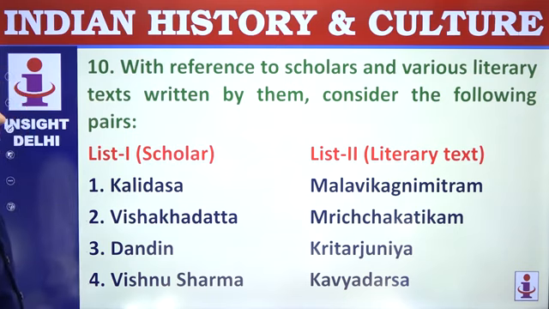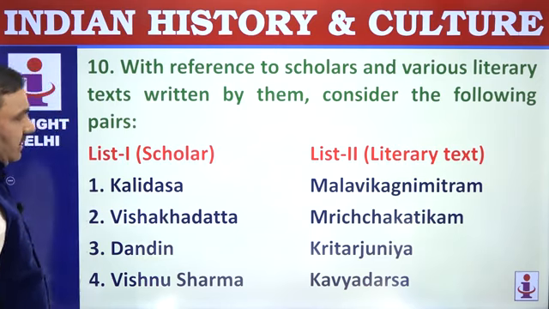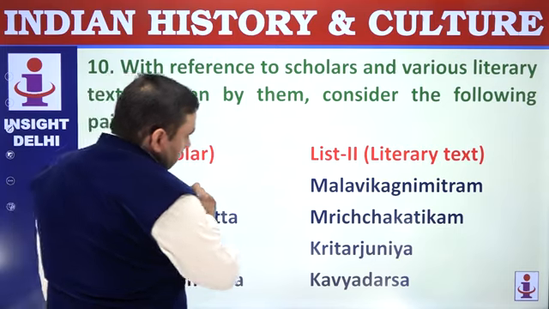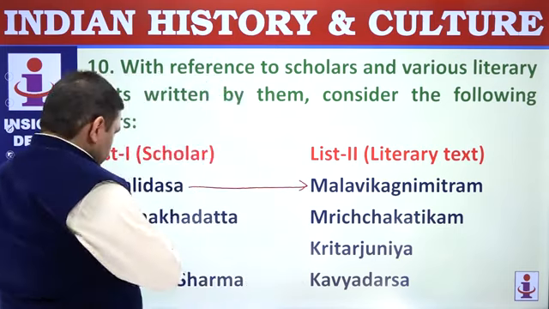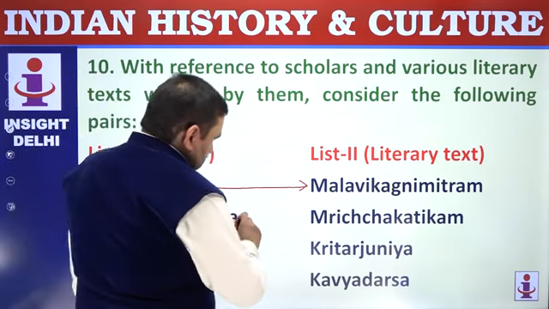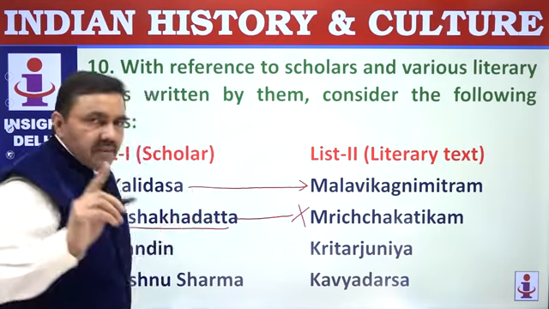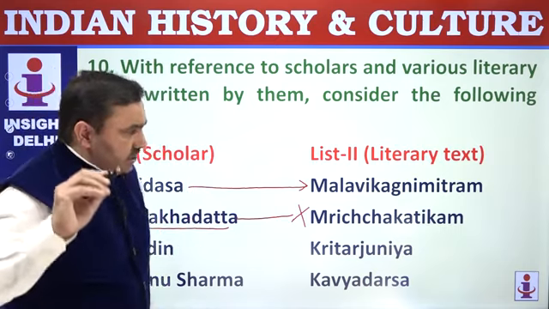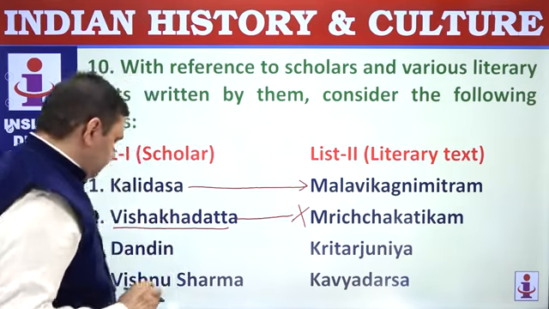With reference to schools, scholars and various literary sources, texts written by them, consider the following pairs. Kalidas was author of Malvikagnimitra, the story of Malvika and Agnimitra. Vishakhadatta was not the author of Mrichchhakatikam. Vishakhadatta wrote Devichandraguptam and Mudrarakshasa. Mrichchhakatikam was written by Shudraka. So, all the important texts you should remember.